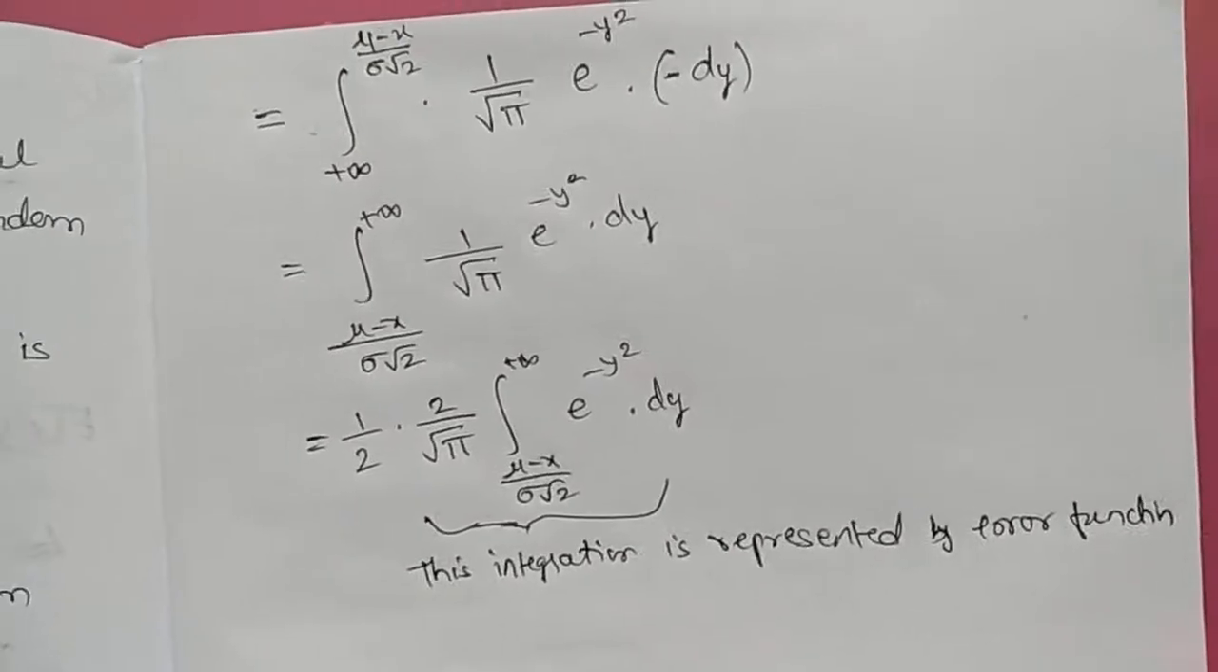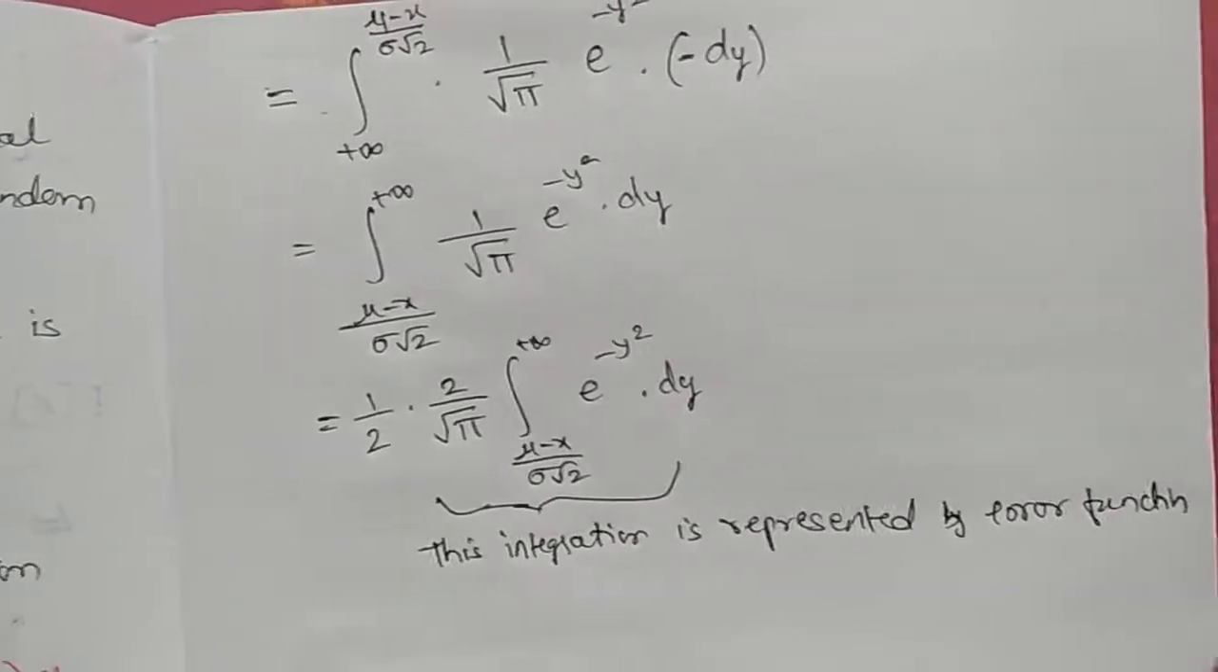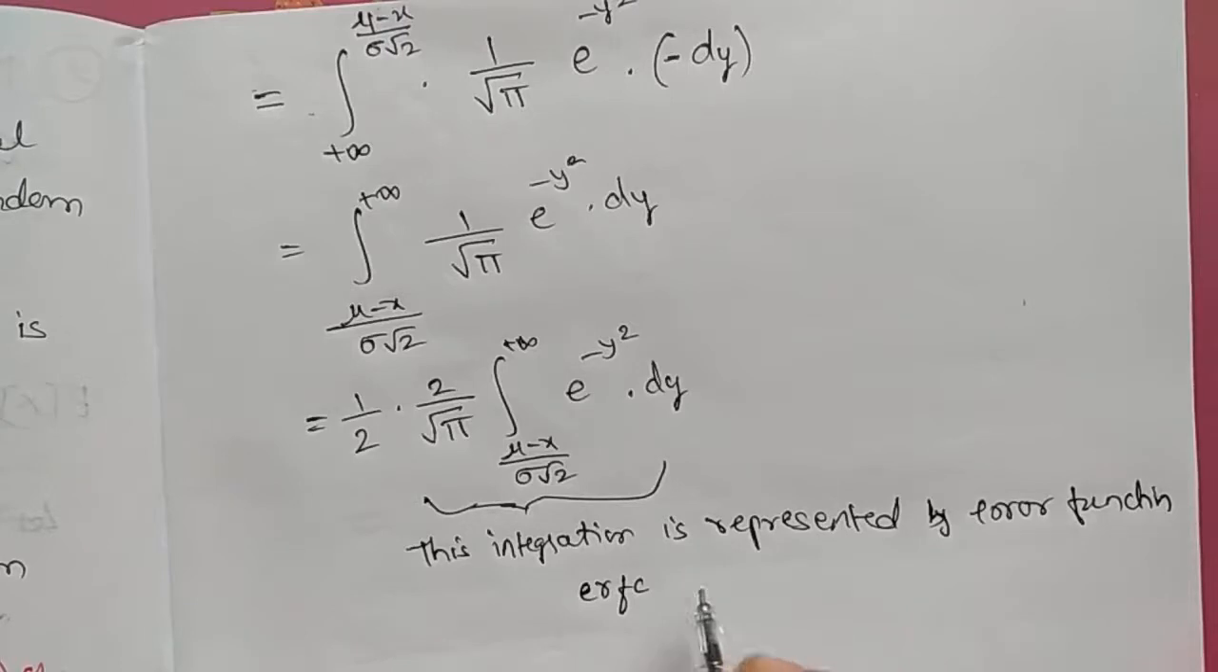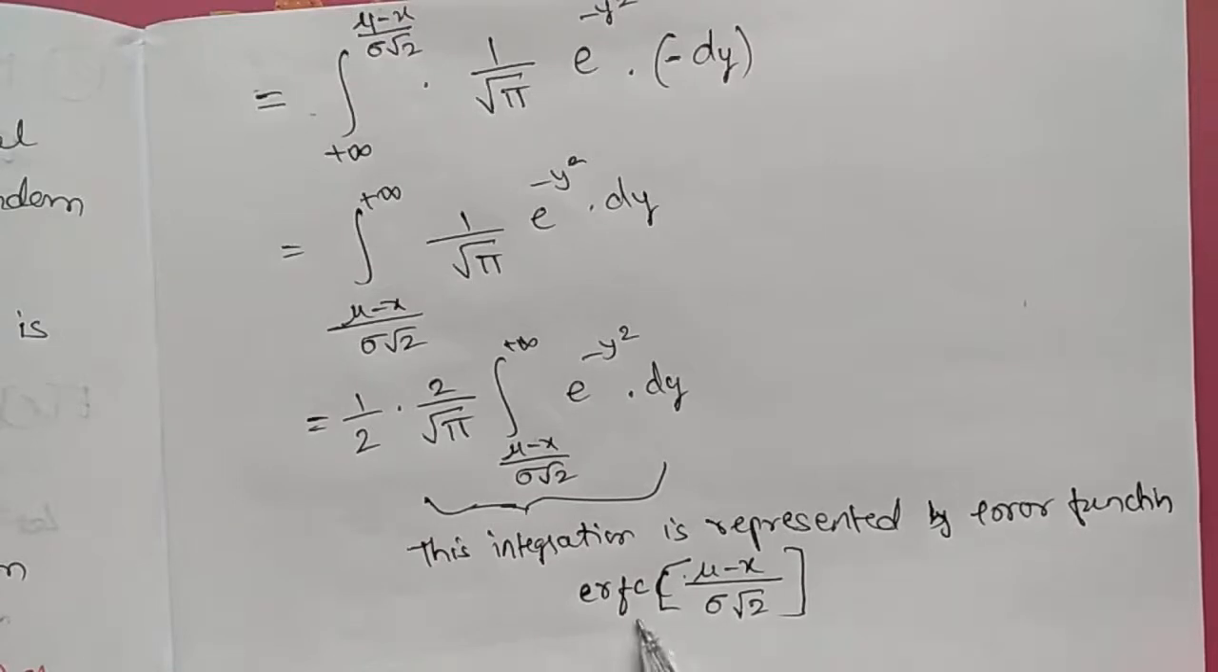By error function, ERFC of mu minus x divided by sigma root 2. The term that you have as the lower limit will be written here.